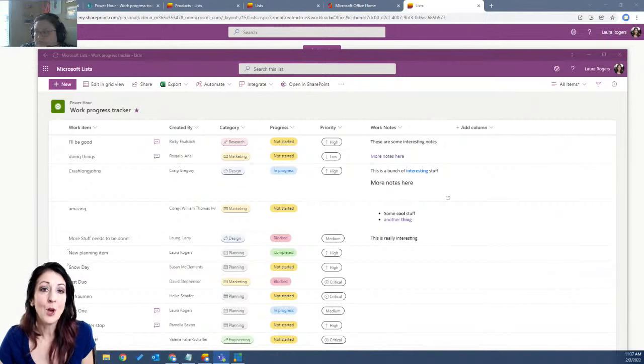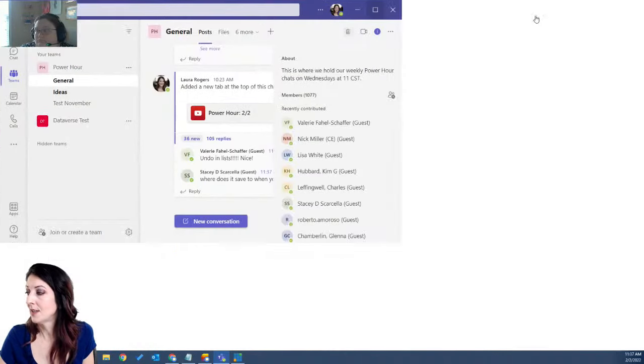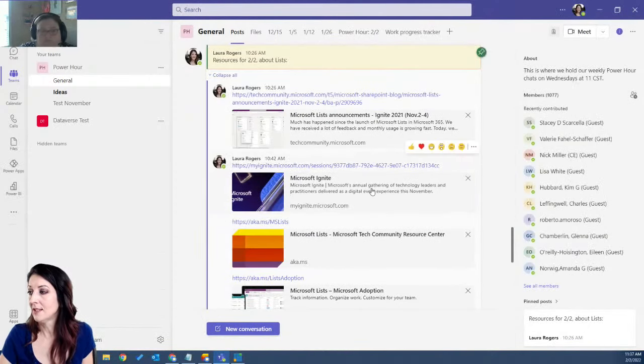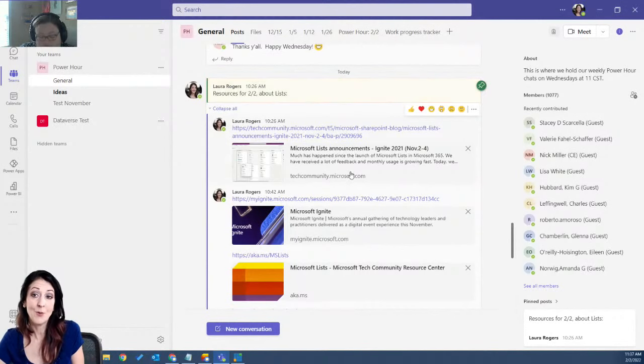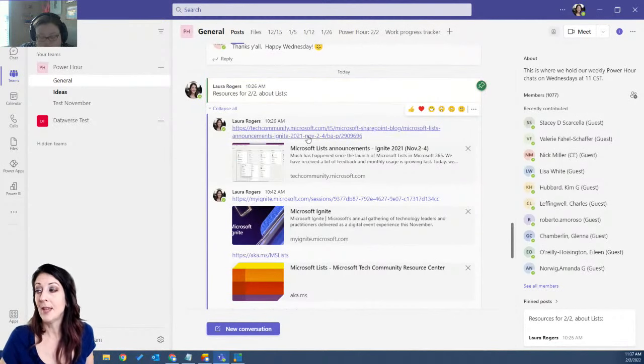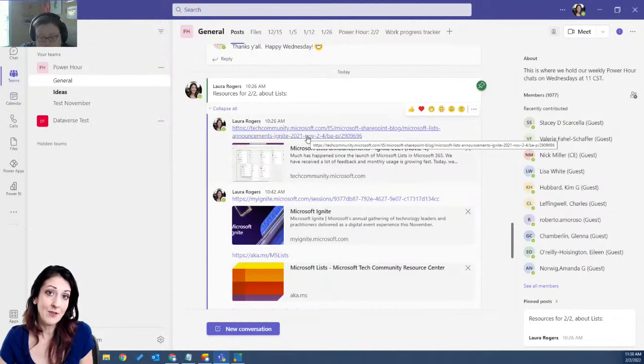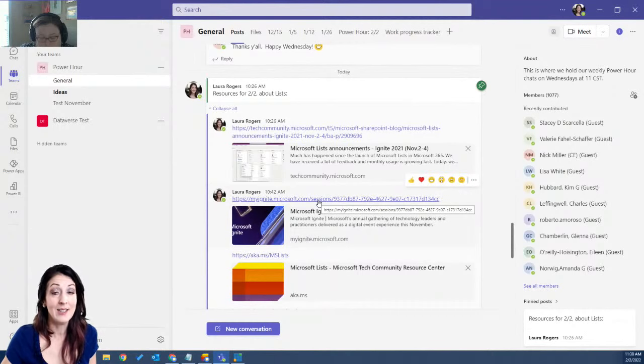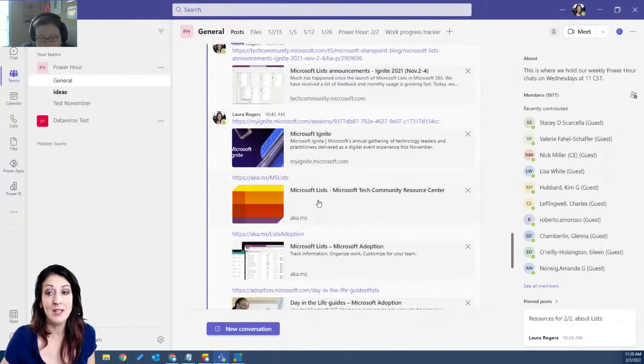Okay, so in the posts tab here, just in the chat, I went ahead and pinned, I'll show you where it is, this resources for today about lists. So I've got a whole bunch of information in here for you. I've got this main blog post on the Microsoft Tech Community that lists all of those list updates that are now, it looks like, actually in most of my tenants. And then we have a full session at Ignite that describes all these list updates.